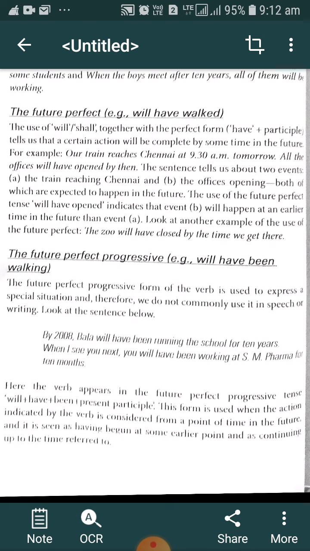So to describe the previous action, we have used the future perfect tense, and to describe the latter action we have used the simple future tense, simple present tense.